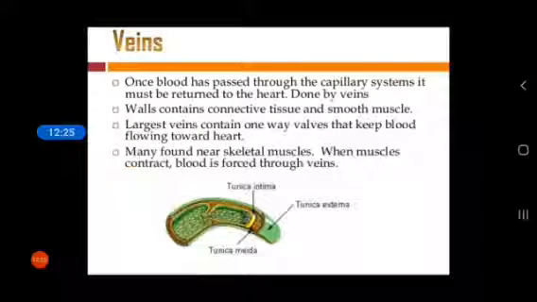Now, what are veins? Once blood has passed through the capillary system, it must be returned to the heart, done by veins. The wall contains connective tissue and smooth muscles. The largest veins contain one-way valves that keep blood flowing toward the heart. Many are found near skeletal muscle. When the muscle contracts, blood is forced through the vein.